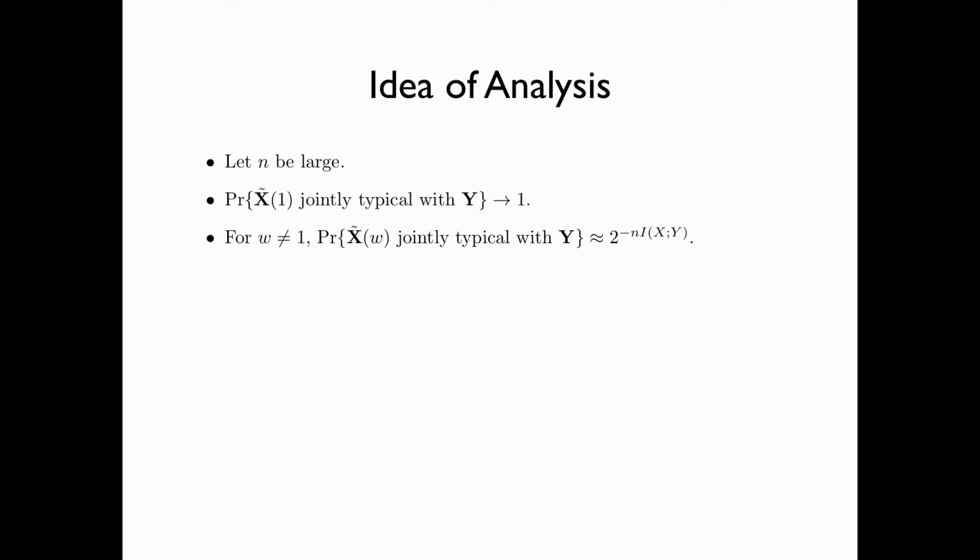At the same time, the probability that any other codeword is jointly typical with the received sequence y is approximately equal to 2 to the power minus n times the mutual information between x and y.